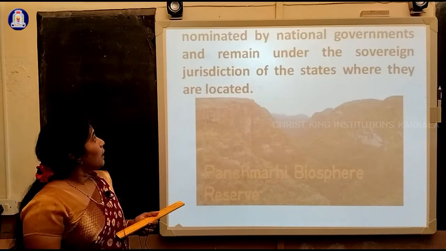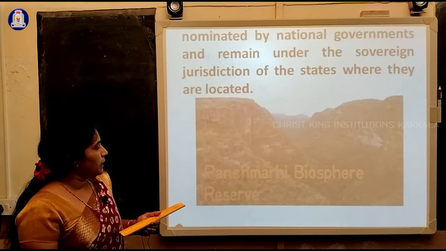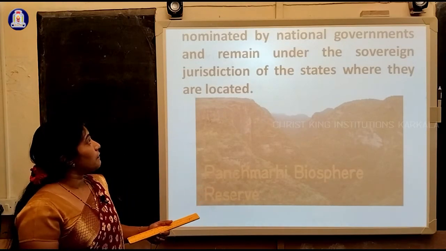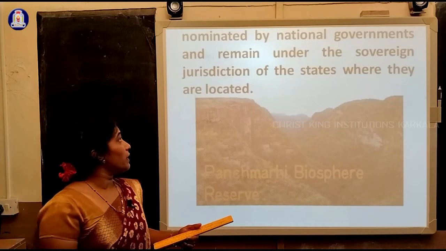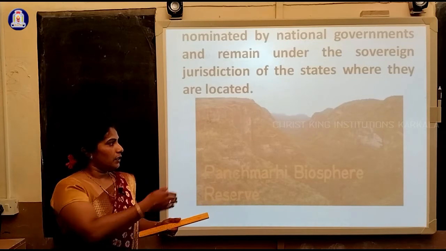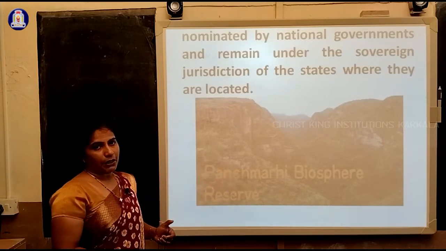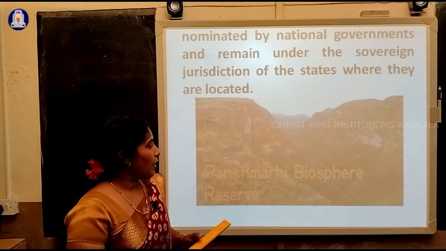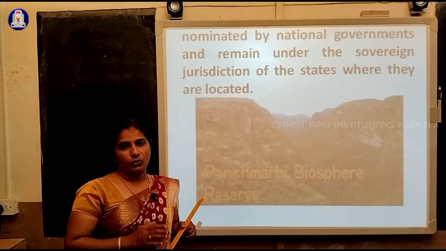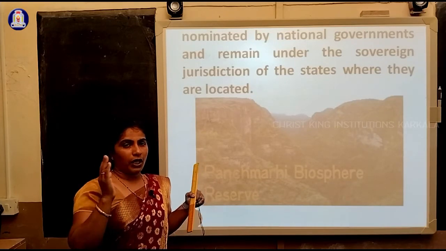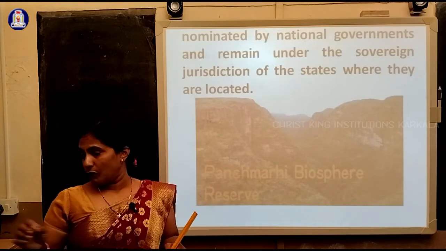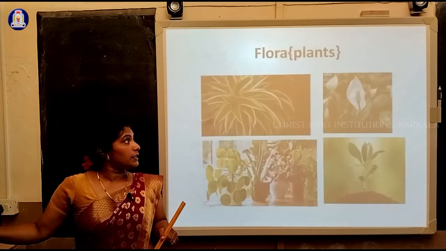Next, nominated by the national government, it is called the Pachmari Biosphere Reserve and remains under the sovereign jurisdiction of the states where they are located. So they are under the control of the government. This is a beautiful place, the Pachmari Biosphere. In our textbook, Bujo and Paheli have already visited the Pachmari Biosphere Reserve. They wandered and enjoyed inside it, where you get different types of species of plants and animals.